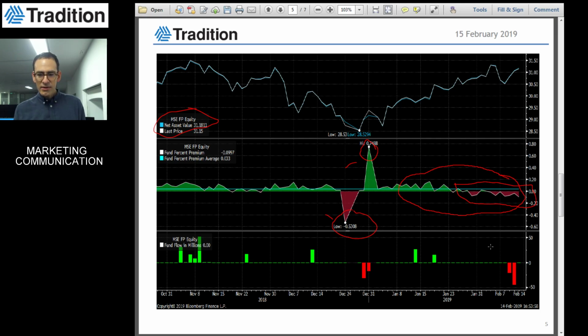We can see as well that there were significant outflows on this ETF this week, showing that investors are clearly unloading European equities here. So the sentiment is bullish on emerging, but pretty bearish on European equities.